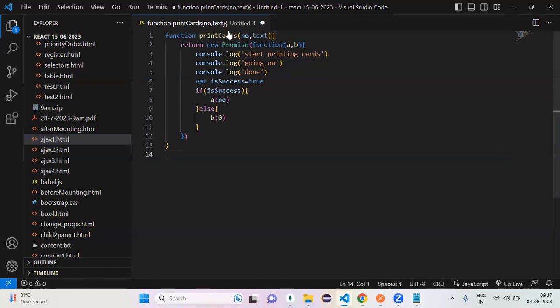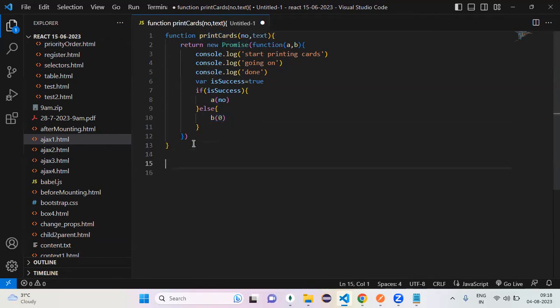So, can you talk about the printCards function? The printCards function returns me what? A promise object. The number of cards printed is 0. The printCards method returns me a promise first, with some result. What is that result? Either success or failure. At the top level, my printCards method returns me a promise.